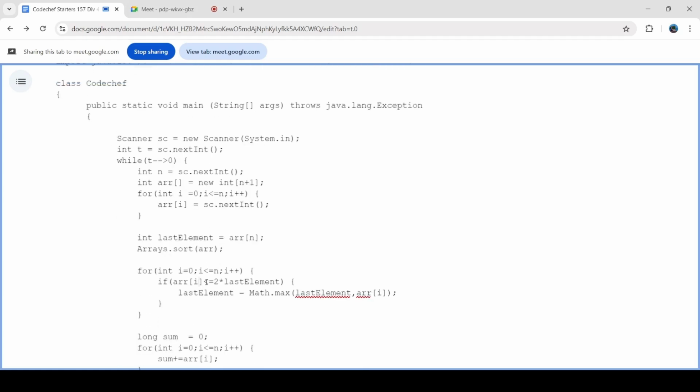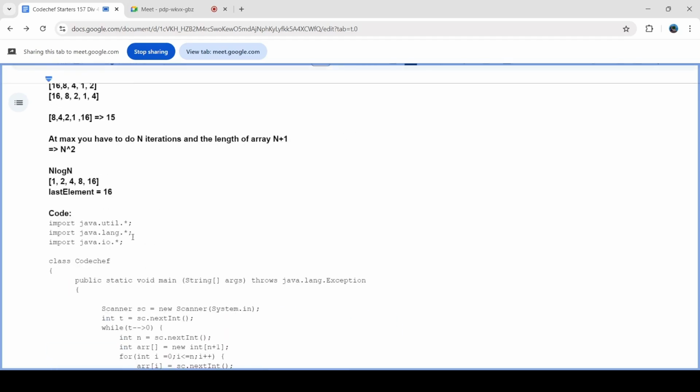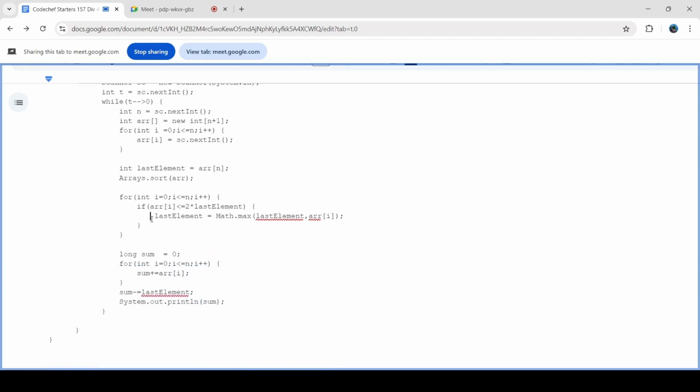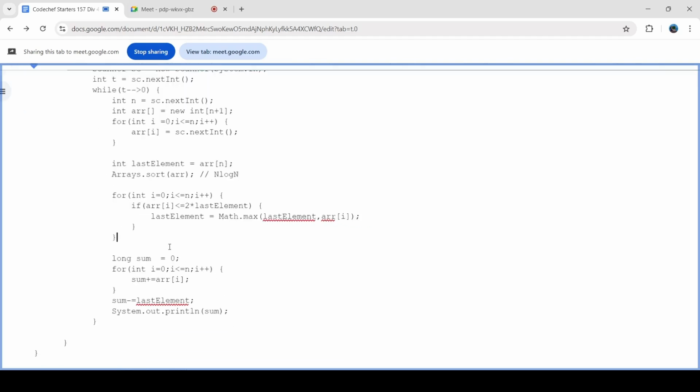Now I'm finding that element which is less than twice the last element and I'm updating the last element constantly. So in this way, I'm doing this updation in just big O of n time instead of doing it in n square time. Because of sorting, because of this Arrays.sort, in C++ you have sort with vector.begin and vector.end. You can use that. You can use a vector instead of array as well. So Arrays.sort works in basically n log n time, and this is big O of n, and this is also big O of n.